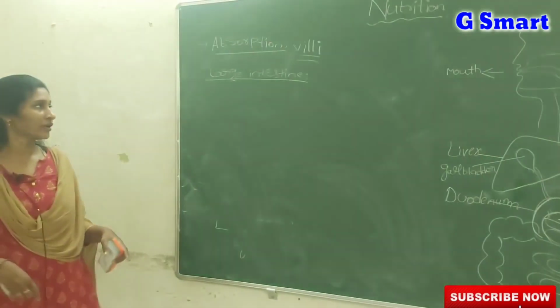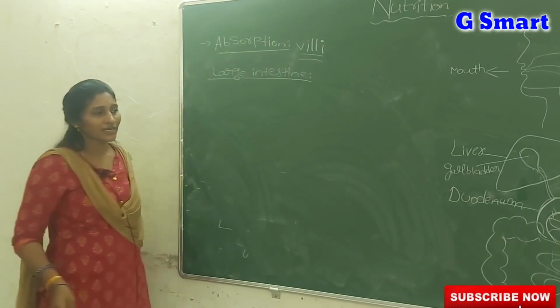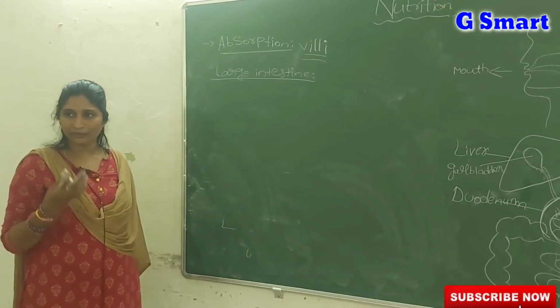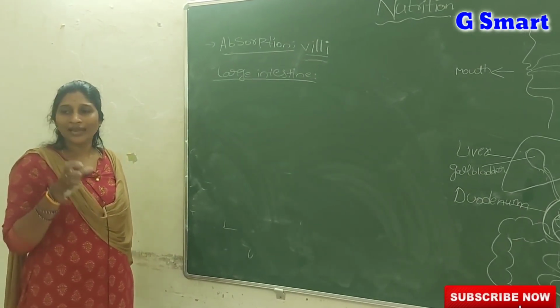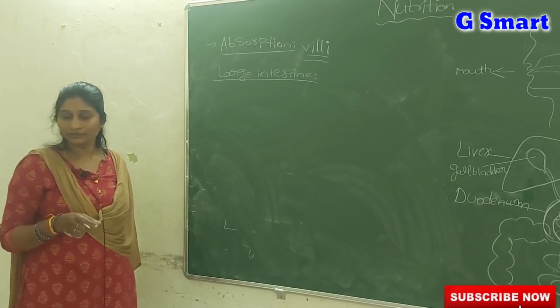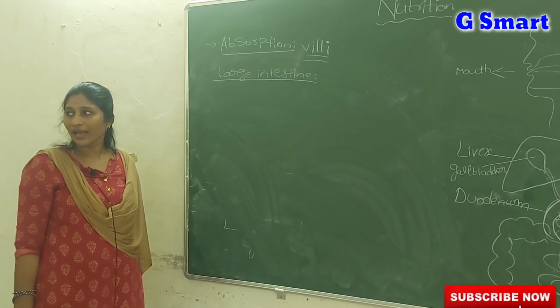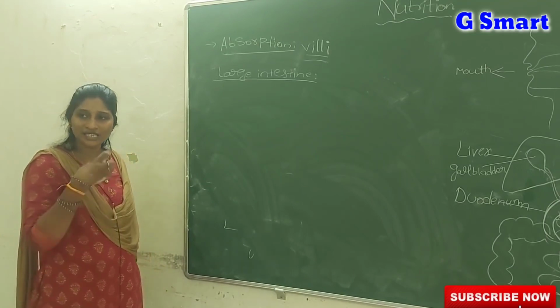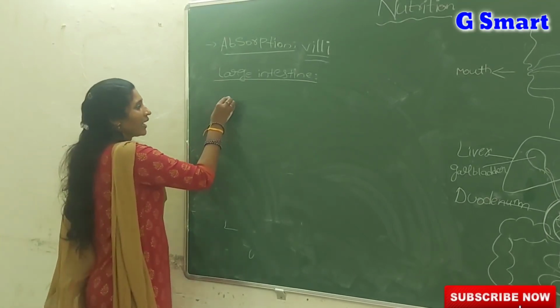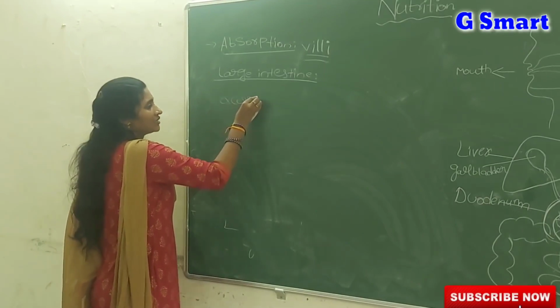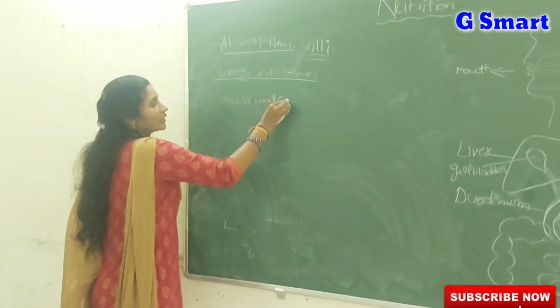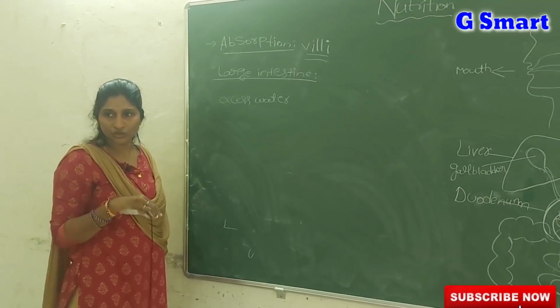Then coming to the large intestine, here digestion is already completed and absorption also takes place. The undigested food enters into the large intestine. In the large intestine, the excess water is absorbed.